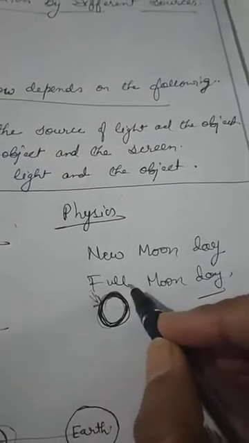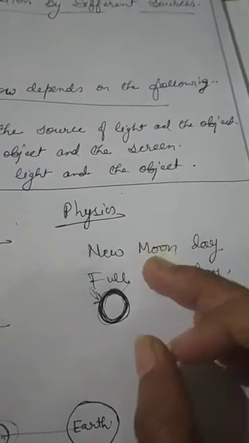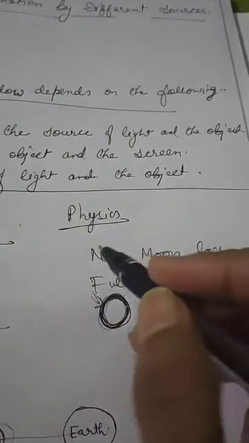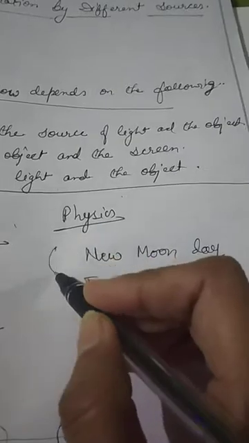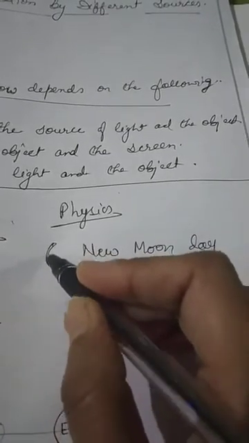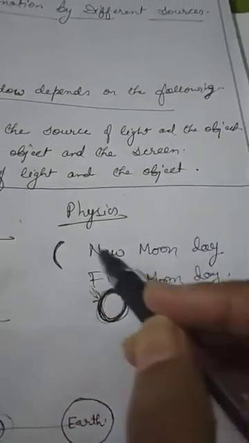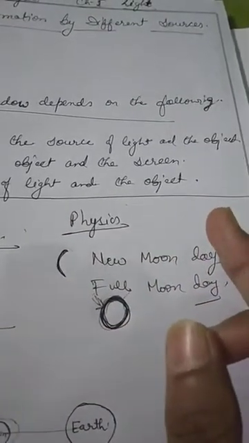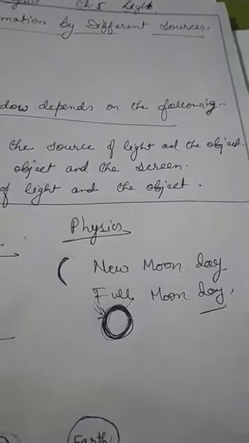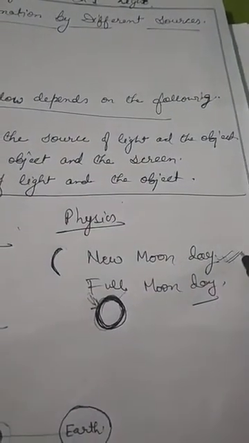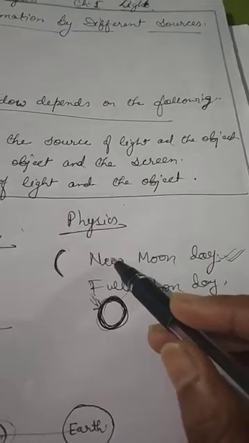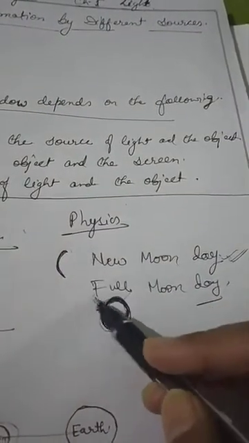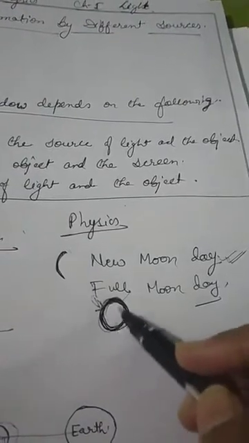Okay, and slowly have you seen the moon's size reduces and a day comes when you see there is no moon or very little like this. Or you will see no moon, there is no light in the night time sky. That day is called the new moon day. After 15 days of the new moon day, you will see the full moon day in the sky.